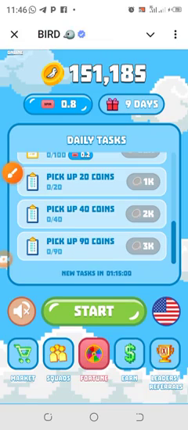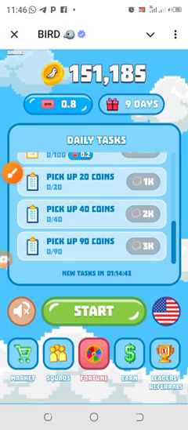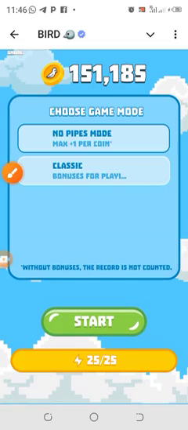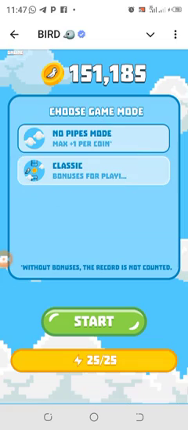You use it to sign in, and when you come here, you can see you can claim this in different ways. You can do the daily tasks, which are every day, and you can also click on start to tap. Let me show you. You can choose any of these modes, then start.